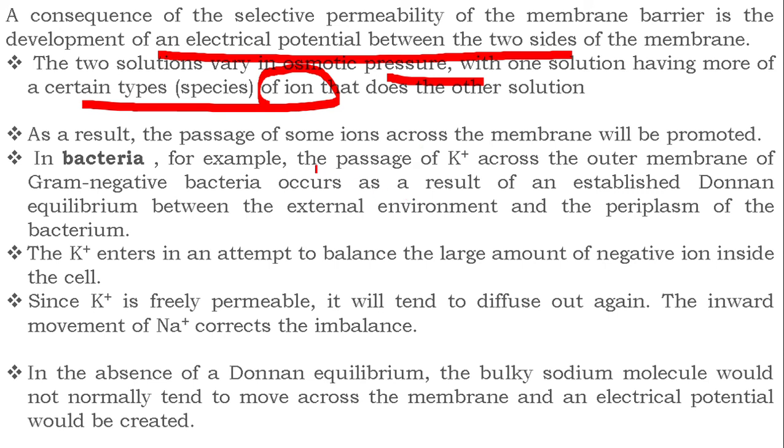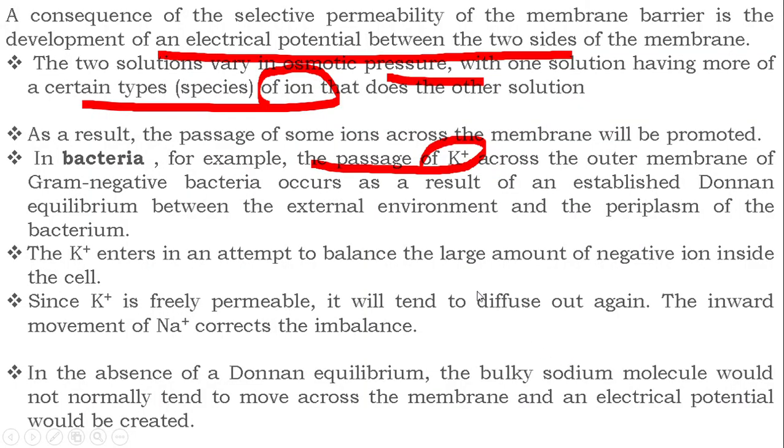In bacteria, the passage of potassium ions across the outer membrane of gram-negative bacterium occurs as a result of established Donnan equilibrium between external environment and the periplasm of the bacterium. Okay. In the absence of Donnan equilibrium, the bulky sodium molecule would not normally tend to move across the membrane, and an electrical potential would be created, which is not permitted generally in cellular environment. So with this chapter is completed.